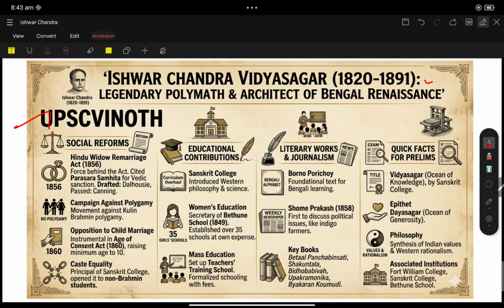Today we are going to discuss one of the most important topics for the prelims, that is Ishwar Chandra Vidyasagar. Even though we don't have any current affairs relationship with Ishwar Chandra Vidyasagar, this topic becomes important with respect to analyzing the PYQs. Before this, how to approach Modern India, and how to prepare Modern India for prelims? I will give a short note.